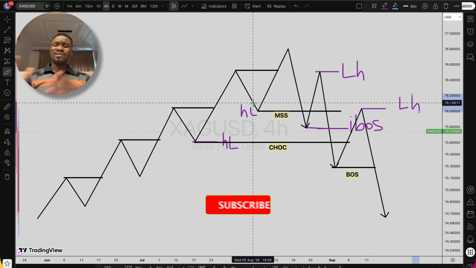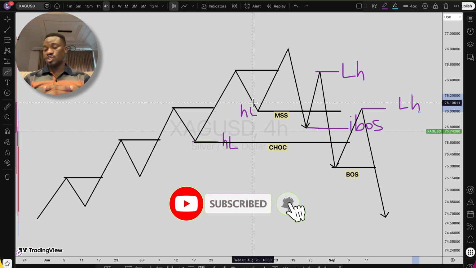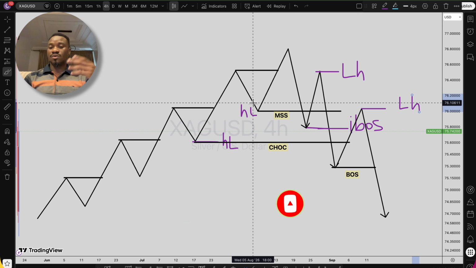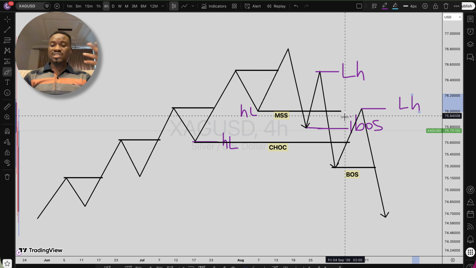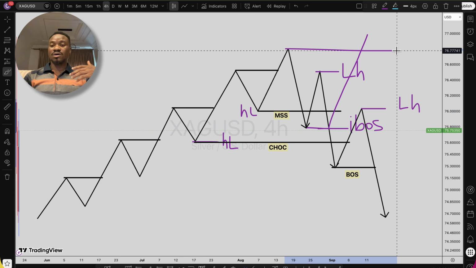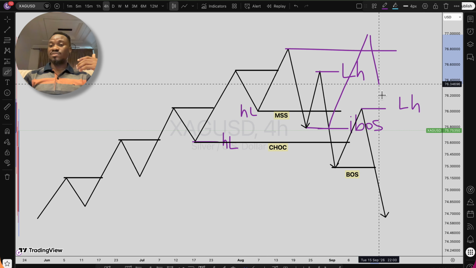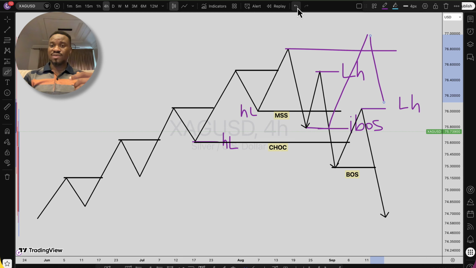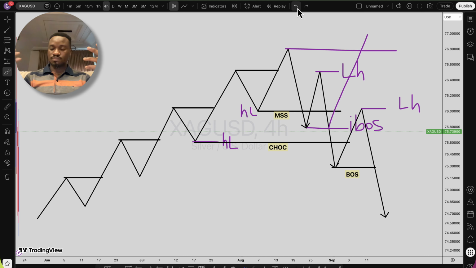We still have a more advanced structural shift in the market, like manipulations, whereby price keeps going on, takes out this lower high structure, goes up again, takes out this main strong higher high, and then price navigates all the way down. This is an advanced market structure.